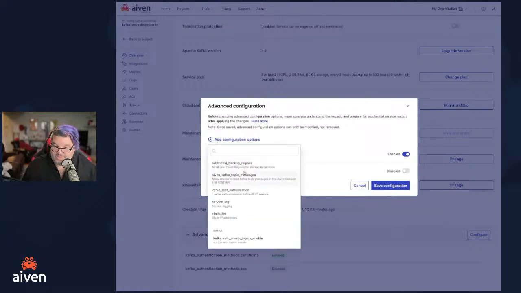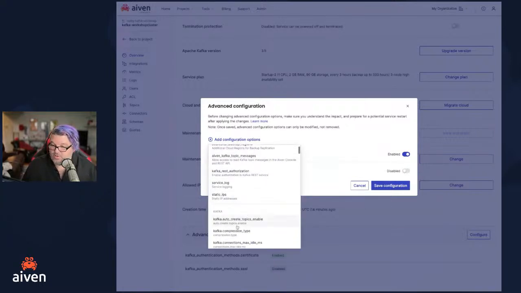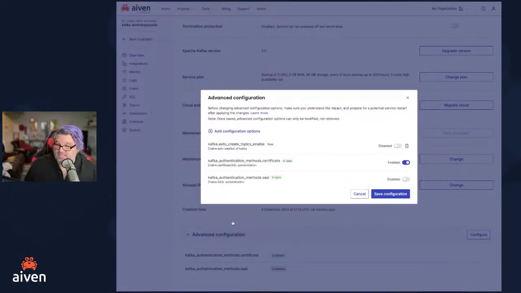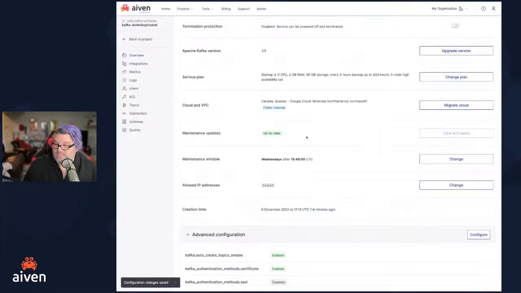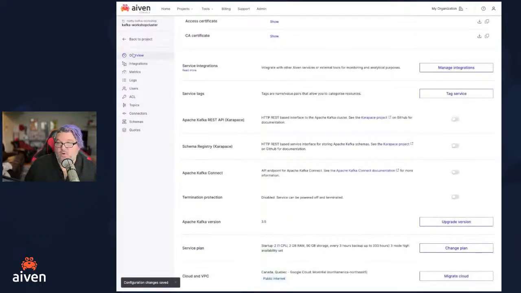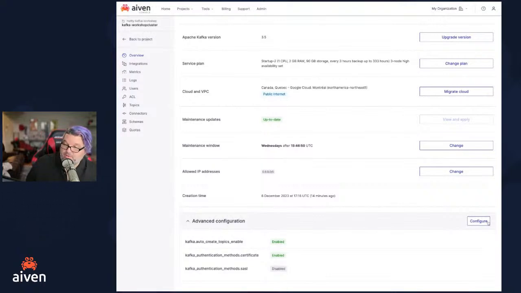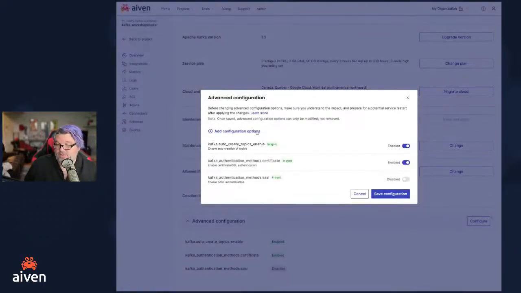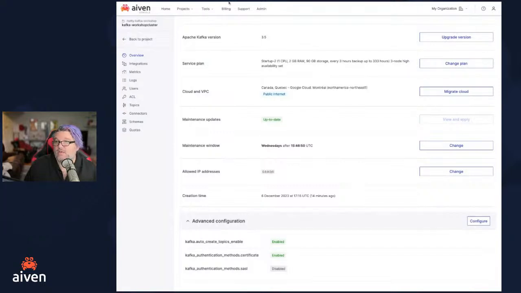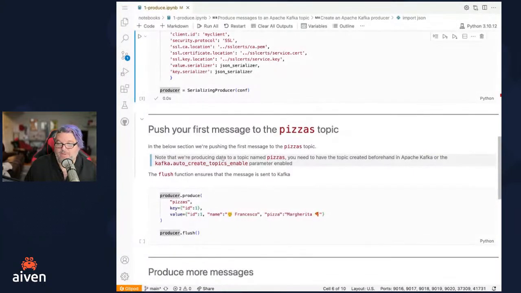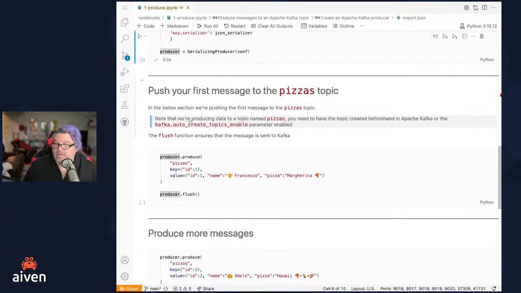Here we go. So this is under the advanced configs, if we go to the Kafka auto create topics enable, we would want to say that should be enabled. So again, as a reminder, that was if we went to the overview and scrolled to the bottom under advanced configuration, and we went to add a configuration option, we added this one. So that will now say that when we create a topic, if it doesn't already exist, Kafka will create that topic. So the flush function also is what makes sure.